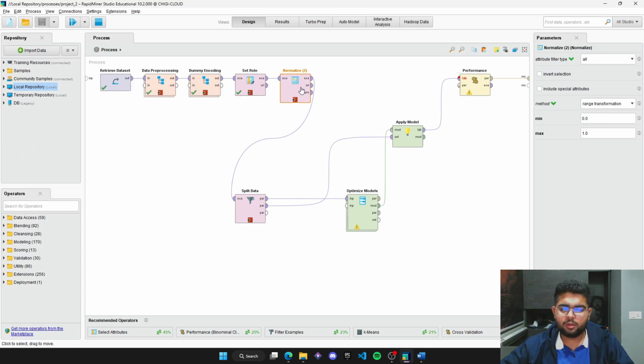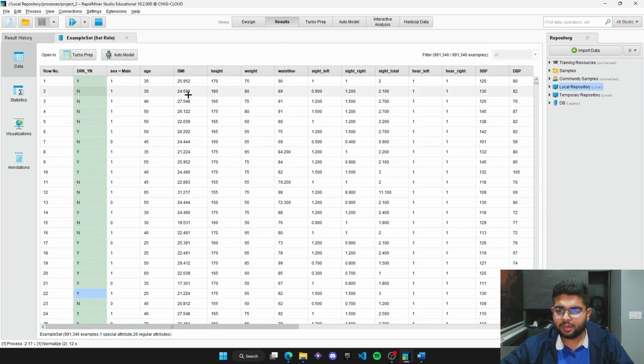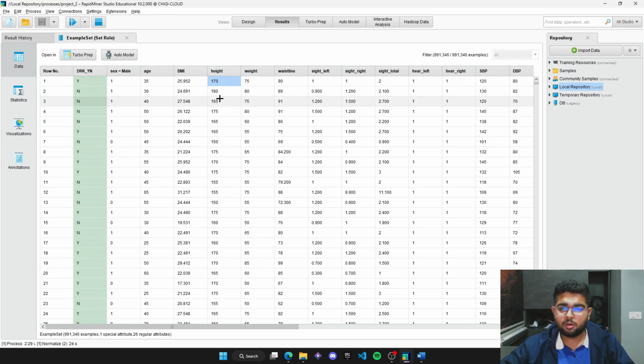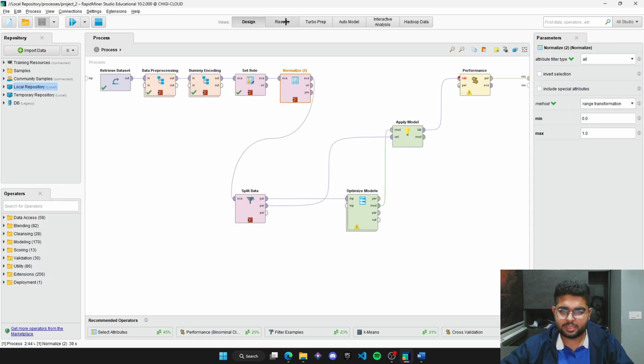After setting the role, see, right now we have a lot of values. BMI has a different range, height has a different range, age has a different range, weight has a different range. So the model that we train might think that the number 170, that the height is more useful to predict if a person drinks or not rather than the BMI or the weight, whereas we know that this is not true. So we need to keep all of these columns within the same range, or you can say we need to normalize them.